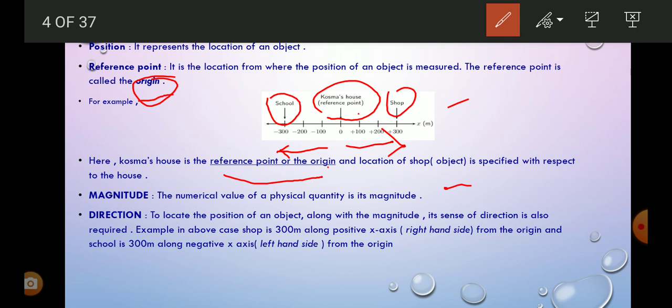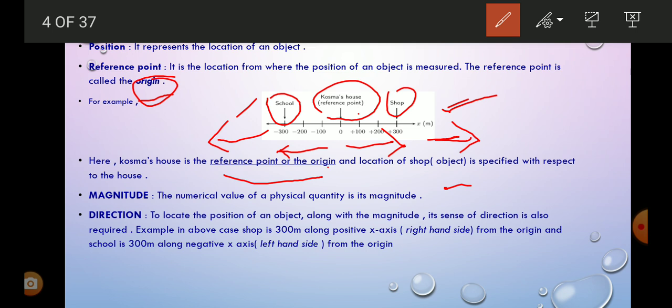In the above example you can see the shop is 300 meter along positive x-axis, which is on the right hand side of Kusma's house, that is from origin, and the school is 300 meter along negative x-axis. This side is the negative x-axis, which is towards the left hand side of the origin. So here we denote the direction.